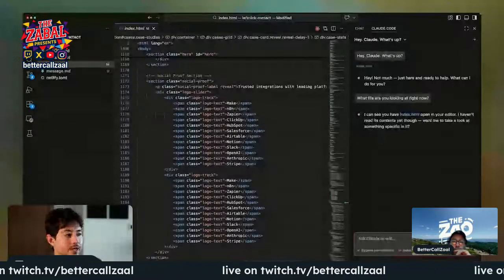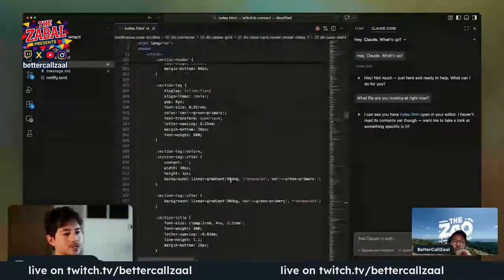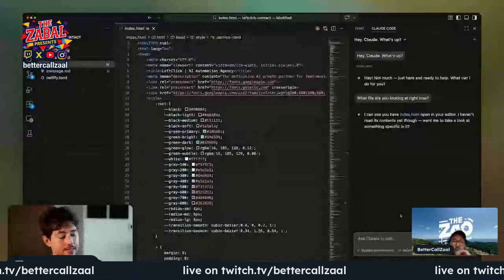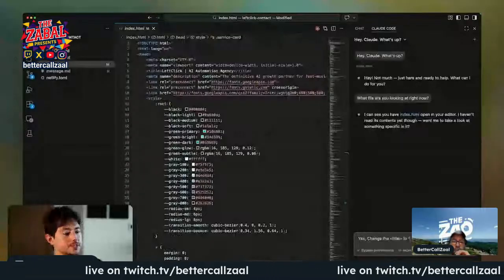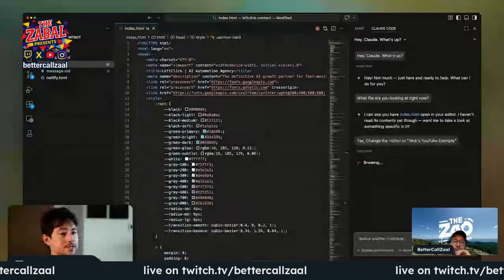It hasn't read through the contents because reading through the contents of this massive file would feed a fair amount of text, which would charge me a fair amount of money. So right now it's not doing that. But suffice to say, I can actually edit this in real time. Let's change the title to Nick's YouTube example. And what it's going to do is it's going to go through my file. It's going to find the title, which is listed right over here, and it's going to change that for me.